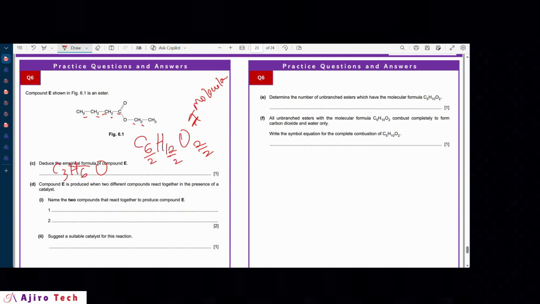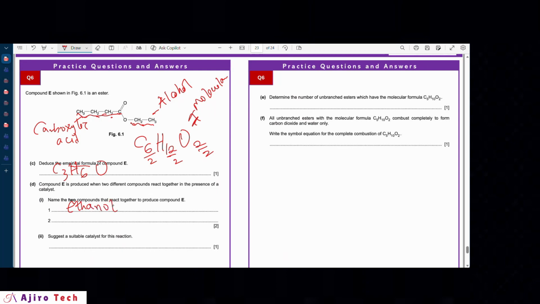Compound E is produced when 2 different compounds react together in the presence of a catalyst. Name the 2 compounds that react together to produce compound E. Now, I said the right-hand side is the contribution of the alcohol, while the left-hand side is the contribution of the carboxylic acid. So an alcohol with 2 carbons is referred to as ethanol.